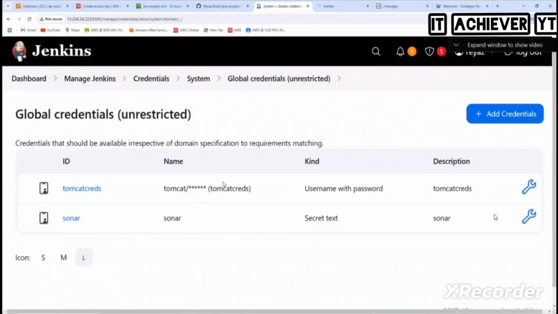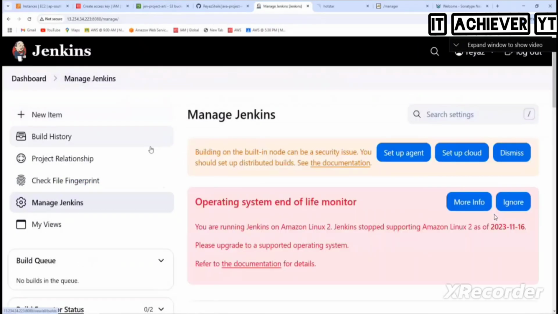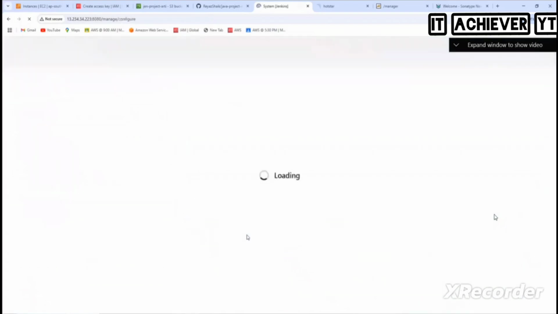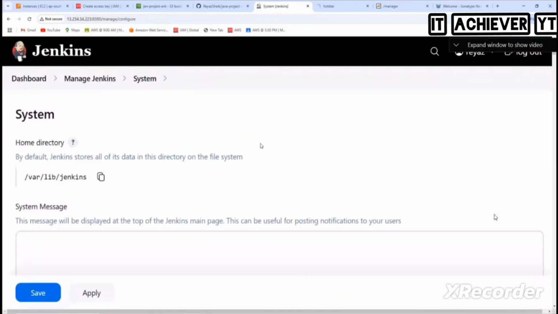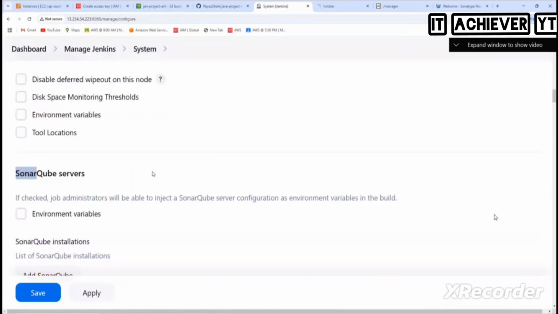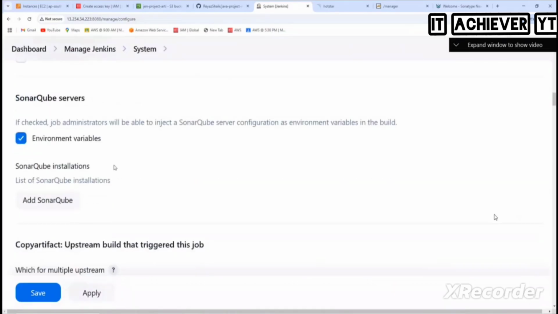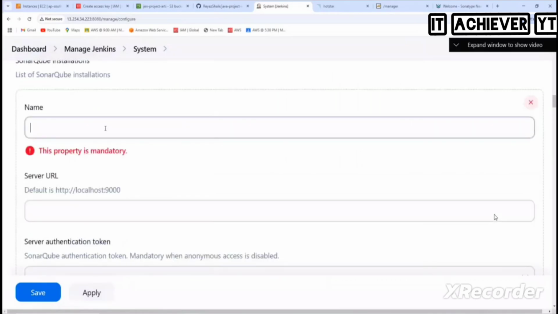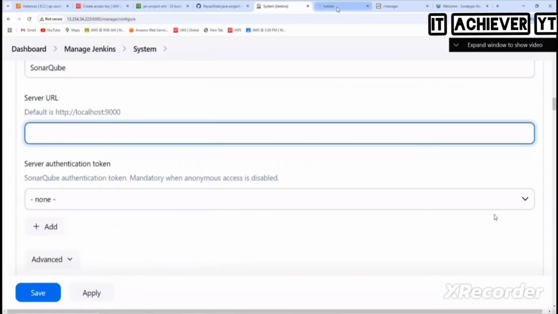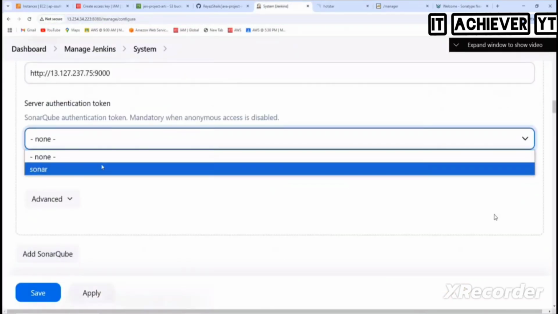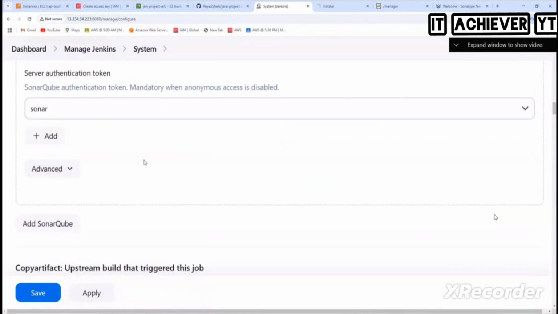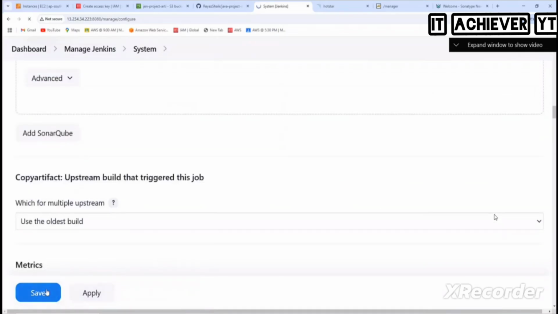And then what's the next step? System. Go to Manage Jenkins, then System, and go for SonarQube. Search for Sonar. So SonarQube service, and here we enable the environment variables and then add Sonar. What name do I give here? SonarQube. And here I need to give the URL, the SonarQube URL. Copy this, paste it. But I need to remove all these extra things and keep only the base URL. Which one do I need to select here? Sonar. Do I do anything else here? No. I click on save.